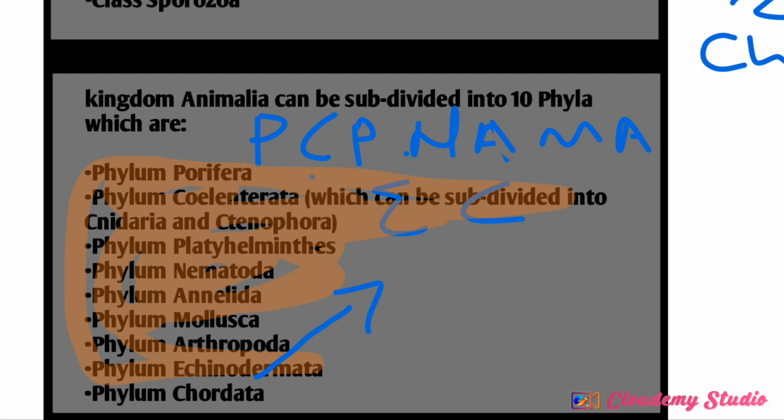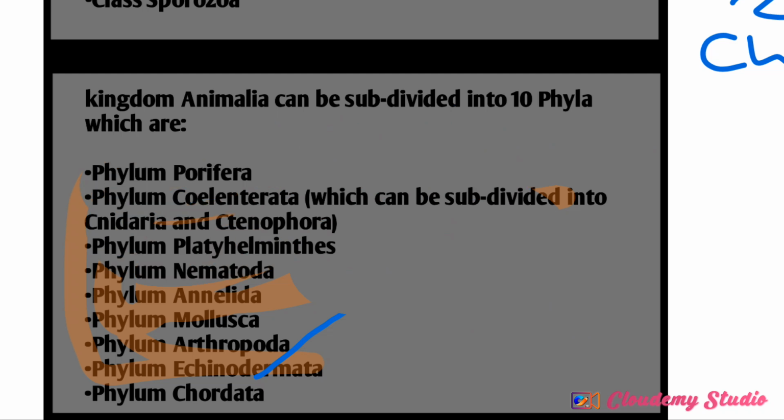Now, for chordate zoology, Chordata can be subdivided into different subphyla. We have the Urochordata, the Hemichordata, the Cephalochordata, and the Vertebrata. So these are the ones that we are having. We are not really concerned with this one for now. Remember, the acronym that I gave you is PCP NAMAEC.